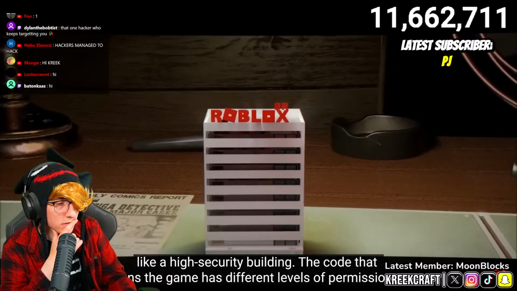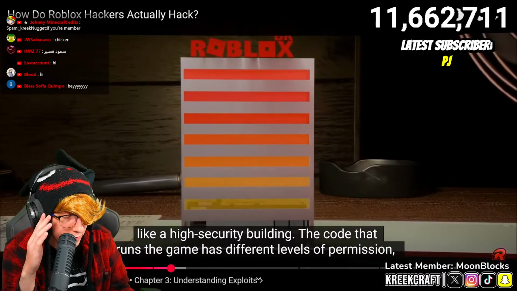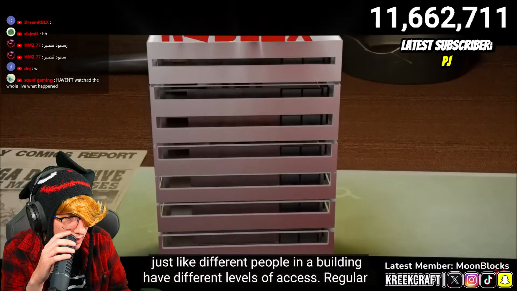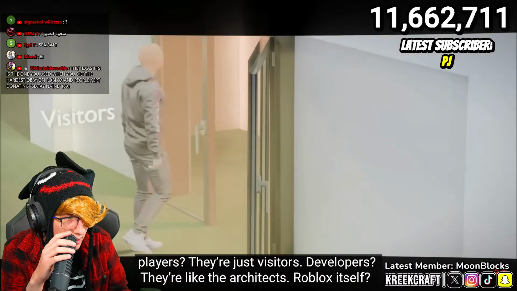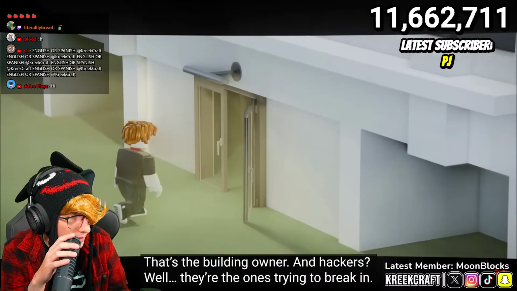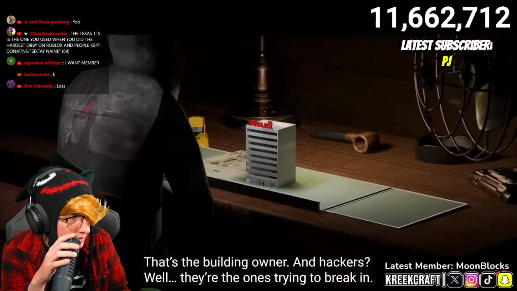The code that runs the game has different levels of permission, just like different people in a building have different levels of access. Regular players, well, they're just visitors. Developers, they're like the architects. And Roblox itself, that's the building owner. Hackers, well, they're the ones trying to break in.